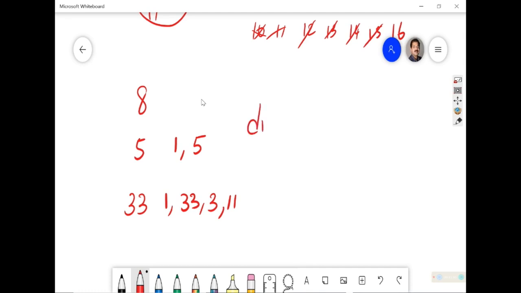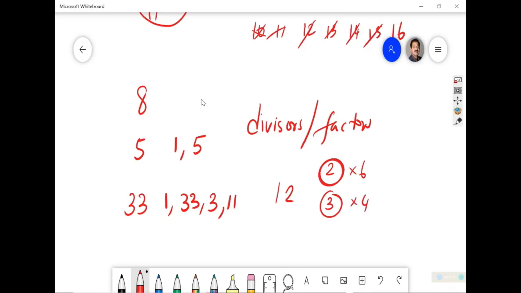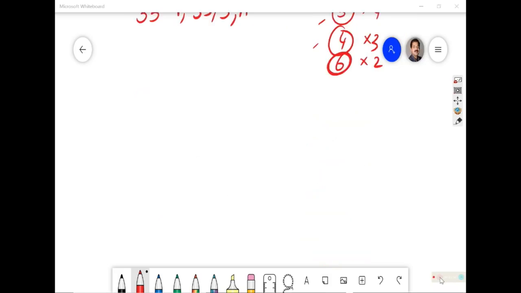So there are numbers where you will have more divisors and more factors. Divisors are otherwise factors; they are factors also. Factors means with that particular number, this number is made. If you are thinking about 12, 12 can be made by 2's, take 6. 12 can be made by 3's, take 4. 12 can be made by 4's, take 3. 12 can be made by 6, take 2. So these became factors. Be very clear about it. That is one concept you should understand.